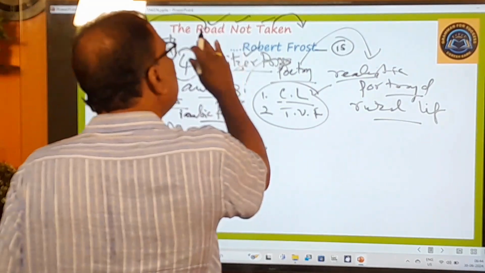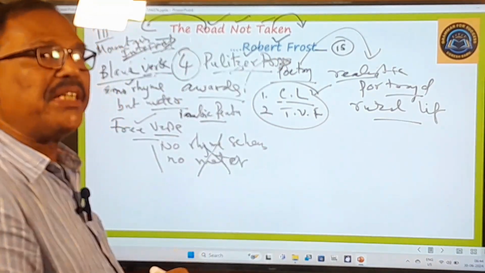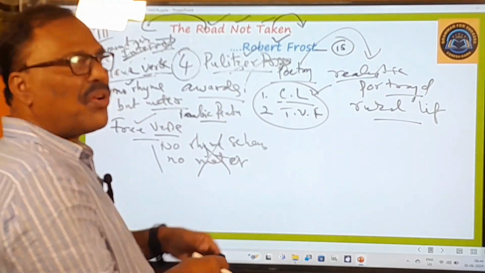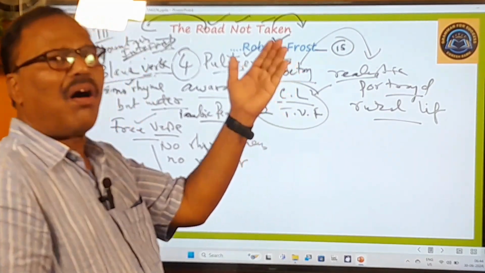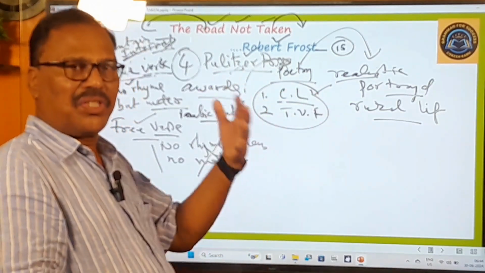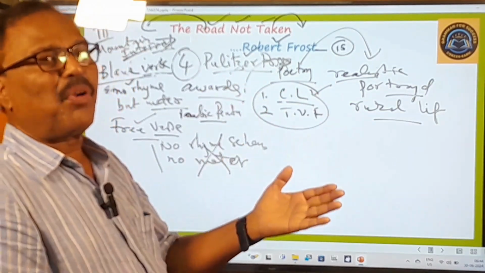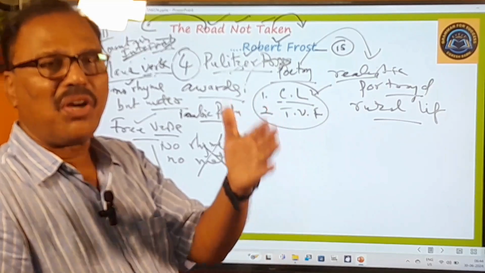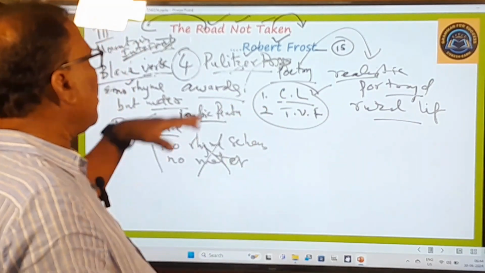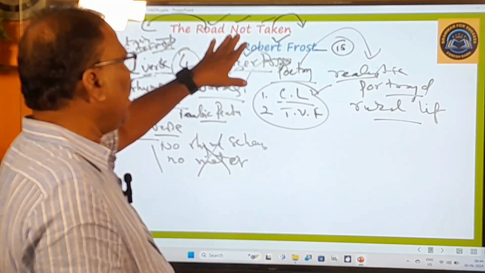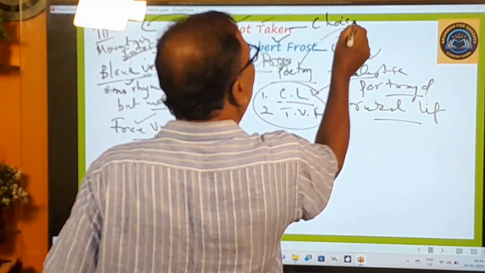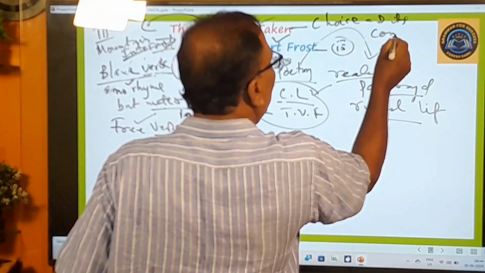This poem exemplifies the ability of Robert Frost. What is that ability? To transform a simple, everyday movement or incident or situation into a profound meditation on choice and its consequences. So this is about the poem, The Road Not Taken. And this poem is all about choice and its consequences.